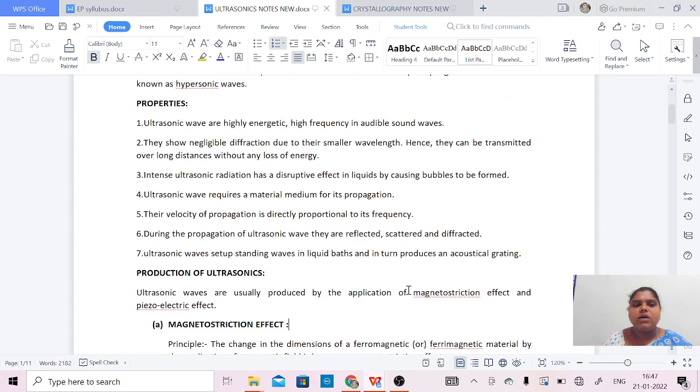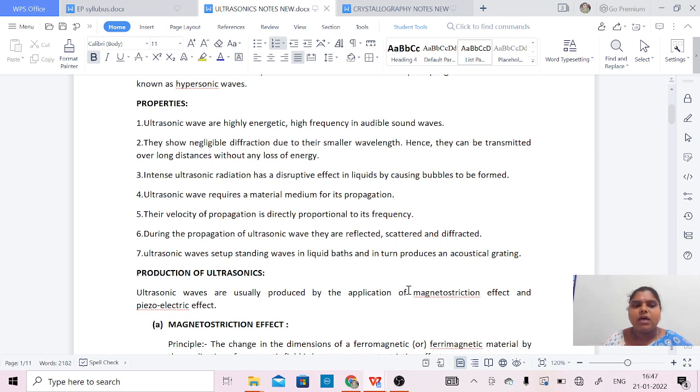Ultrasonic waves are highly energetic, high frequency inaudible sound waves. They show negligible diffraction due to their smaller wavelength. Hence they can be transmitted over long distances without any loss of energy.